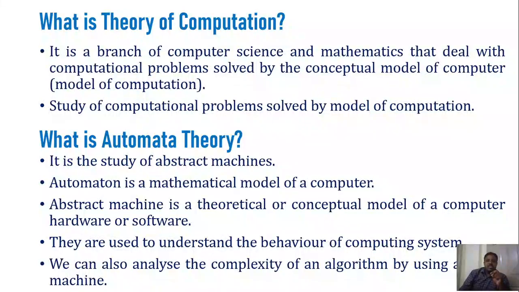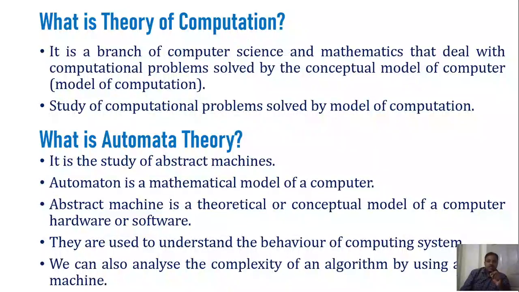An abstract machine is also called an automaton. So computational model, abstract machines, and automata all represent the same meaning, that is, a conceptual model of a computer, right? Abstract machine, automata, and computational model are all equal.